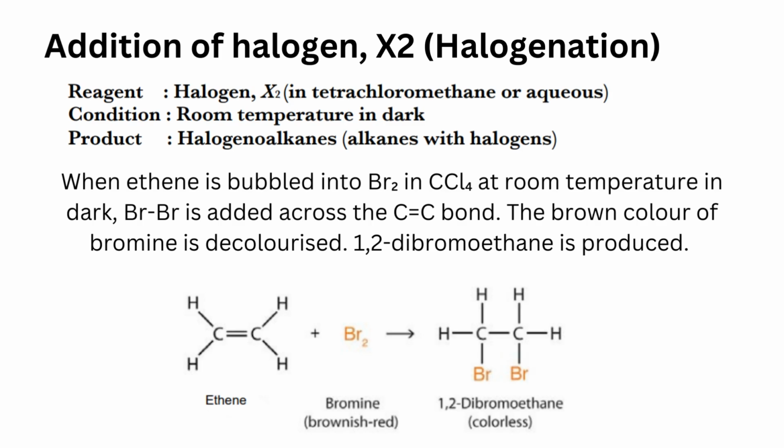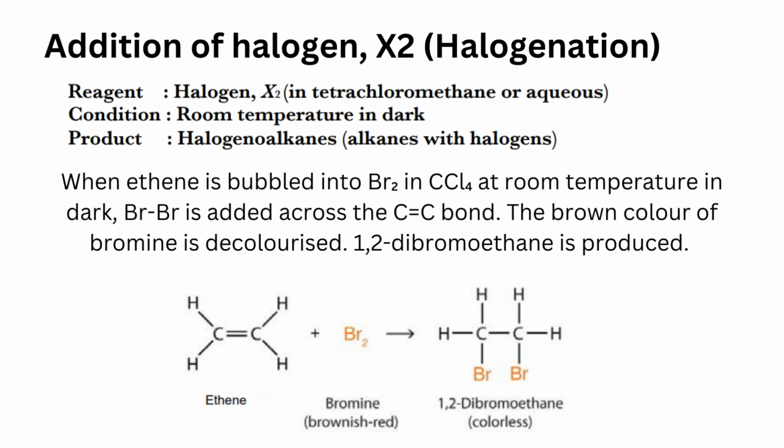Addition of halogens, halogenation. Reagent is a halogen in tetrachloromethane or aqueous. Condition: room temperature in the dark. Product: halogenoalkanes, that is alkanes with halogens. When ethene is bubbled into bromine in CCl4 at room temperature in the dark, Br is added across the carbon-carbon double bond. The brown color of bromine is decolorized. 1,2-dibromoethane is produced.